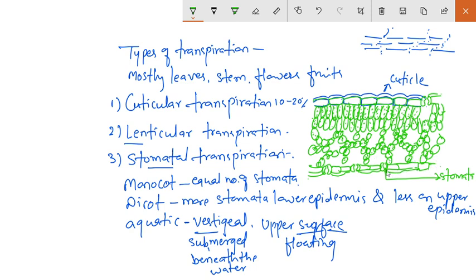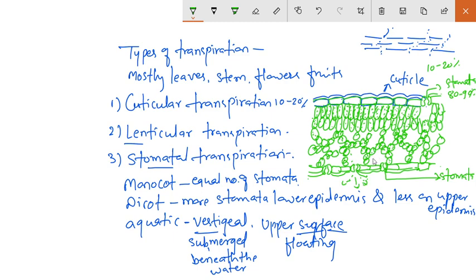Okay, so it is the structure. So through this stomata, it is also the stomata. So through the cuticle, the cuticular transpiration takes place. This cuticular transpiration is 10 to 20%, and through the stomata it is about 80 to 90% of the transpiration takes place. So these are the substomatal chambers which are present very near to the stomata. So through that the water vapors get lost through that stomata. So it is known as the stomatal transpiration.